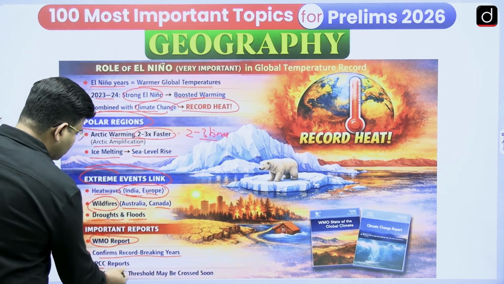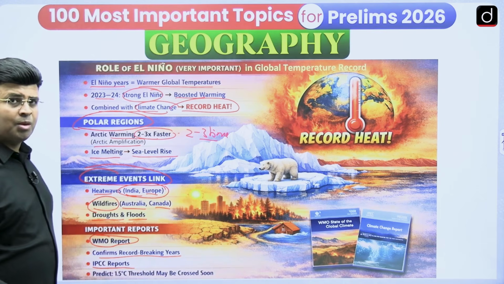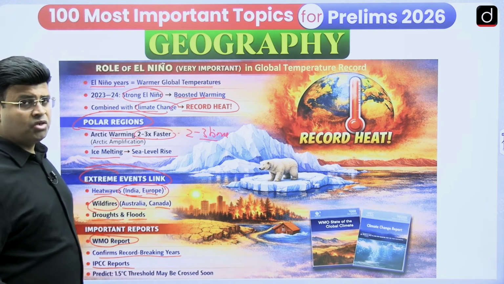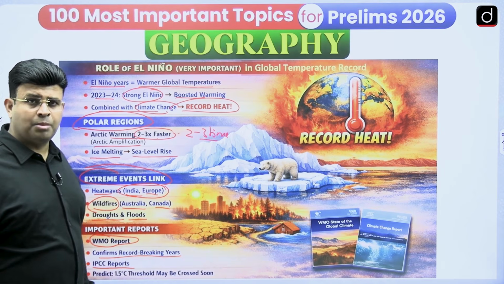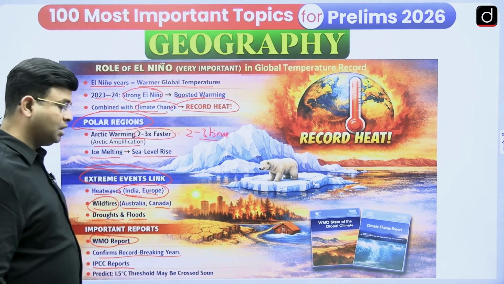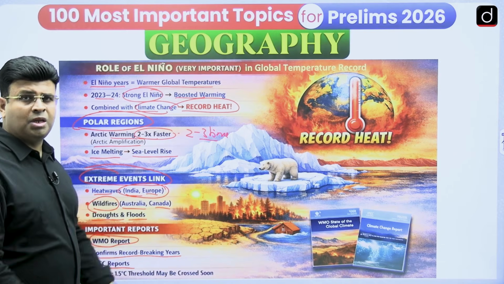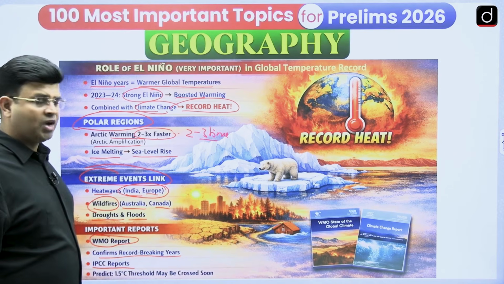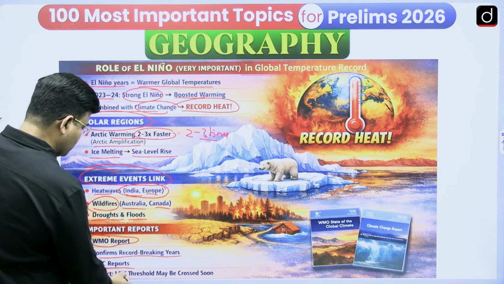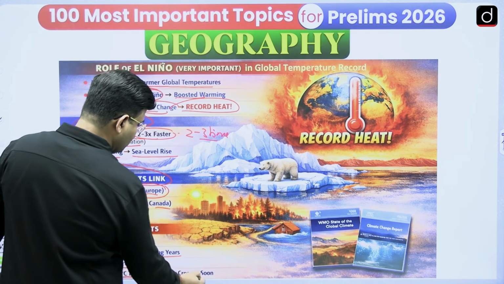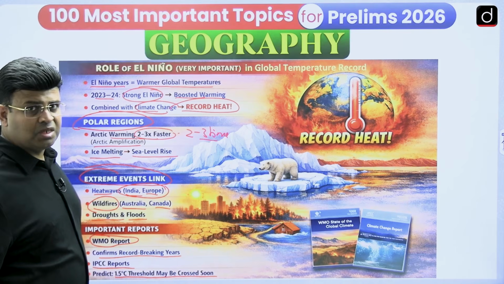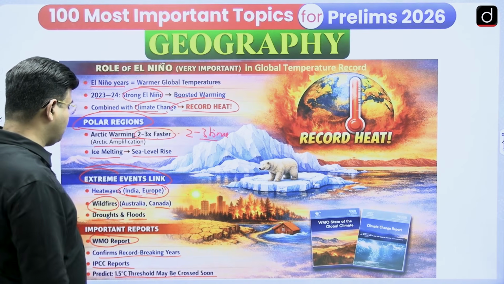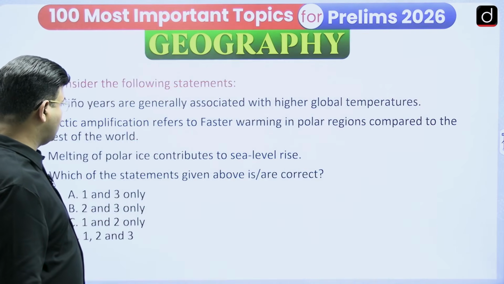And IPCC reports, which are talking about climate change, IPCC means Intergovernmental Panel on Climate Change. It is talking about how, very soon, we may reach the 1.5 degrees Celsius threshold, which may be crossed soon. So who said that? I said that IPCC. Is it okay? And the record-breaking years are confirmed by the WMO report.